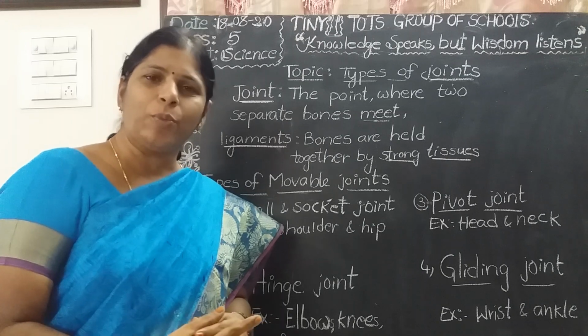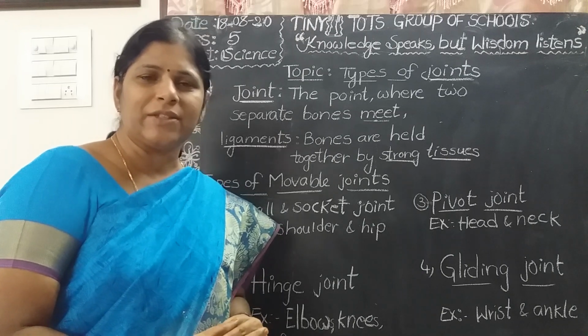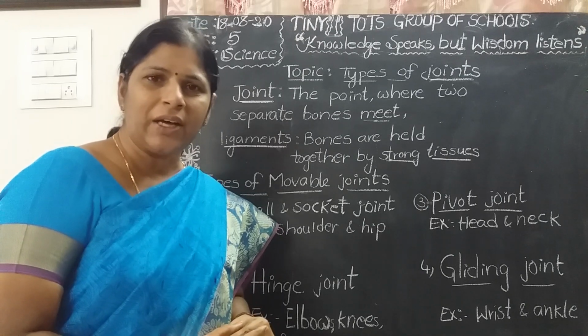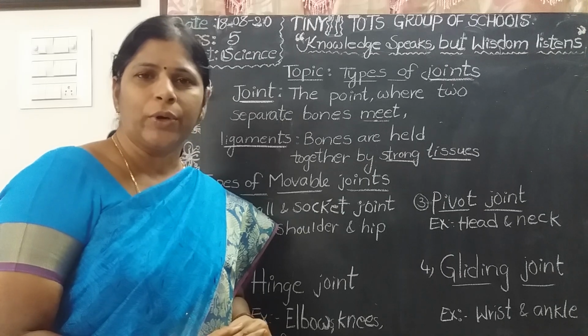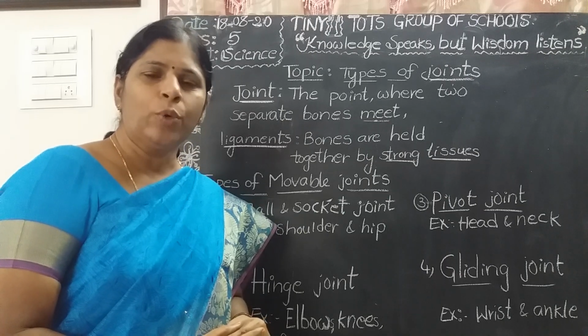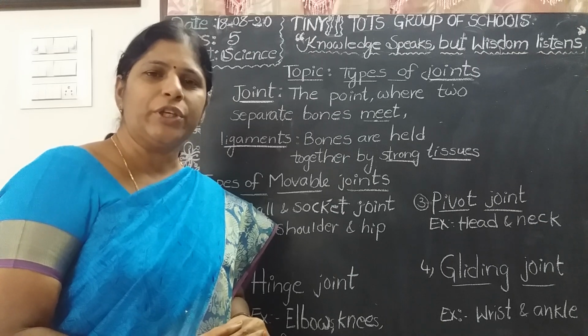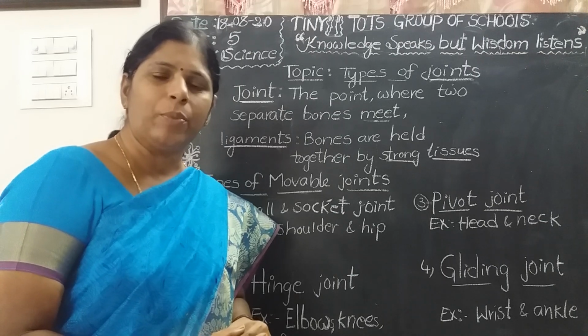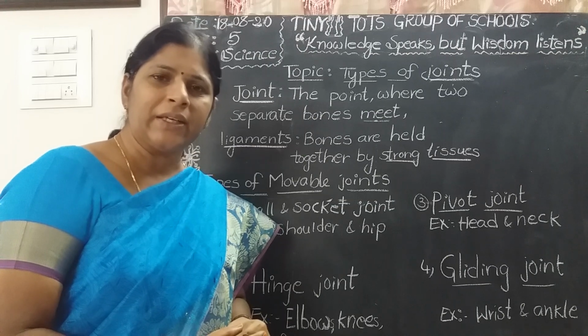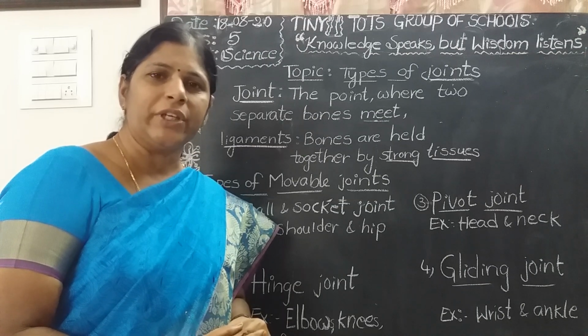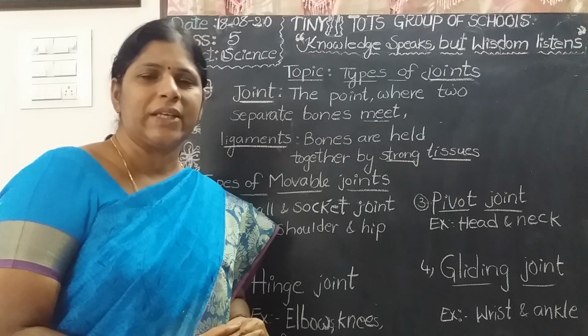What is the use of bone marrow? Red blood cells and white blood cells are produced in the bone marrow of the bone. Bones are also a storehouse of minerals. Bones give shape and support to our body. What is a skeleton? The framework of bones in our body is called a skeleton.